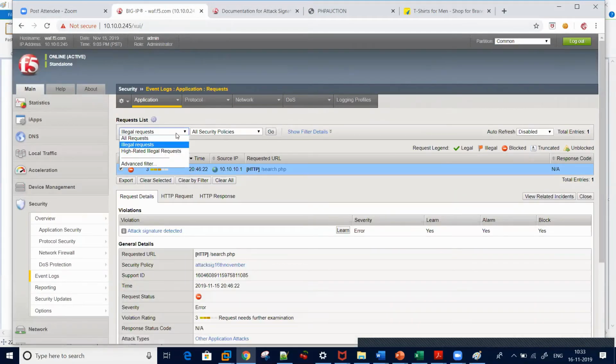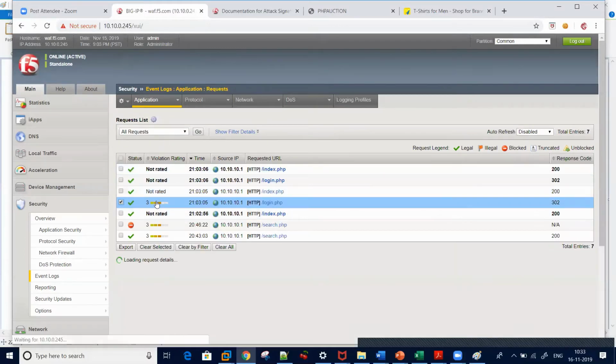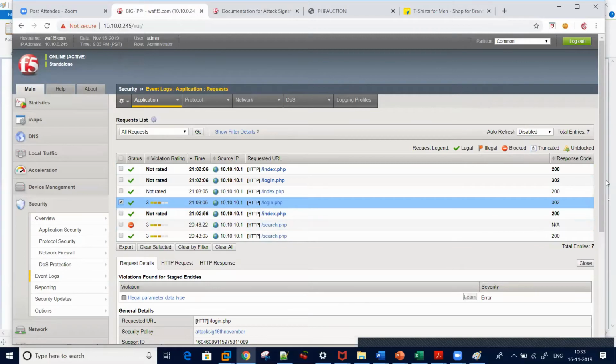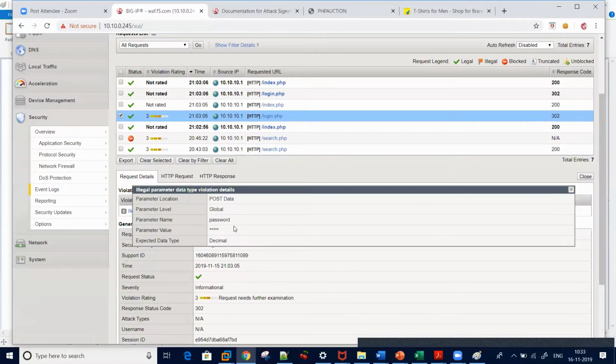Let me select all requests. Can you see this? It's now giving me illegal parameter data type: the expected data type was decimal, but you are entering A, B, C, D.